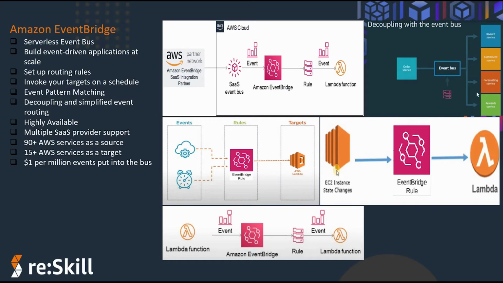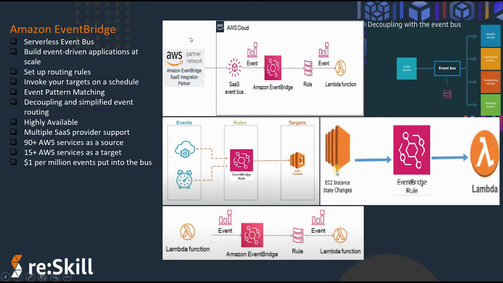Whenever an order is placed and we put the event data to the event bus, the routing rule will check which particular target this order event data matches, so it gets sent to that particular target only, according to whatever is set in the routing rules.